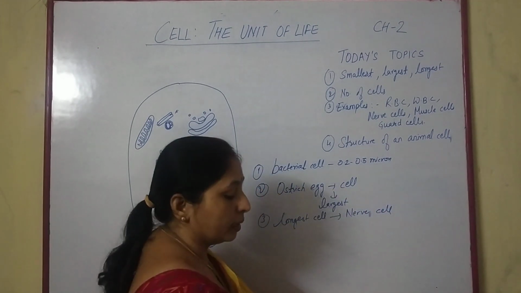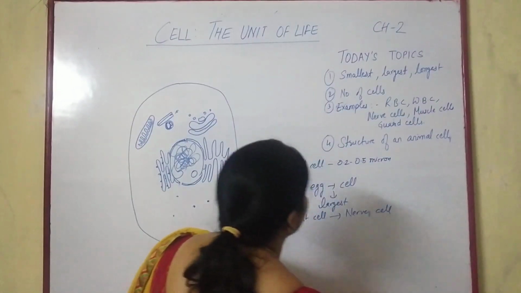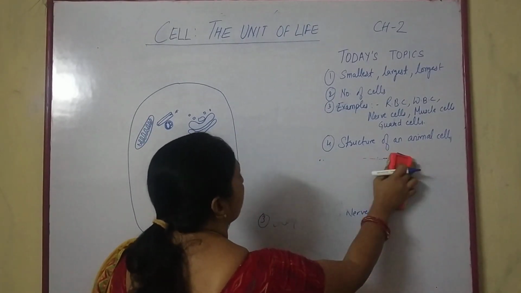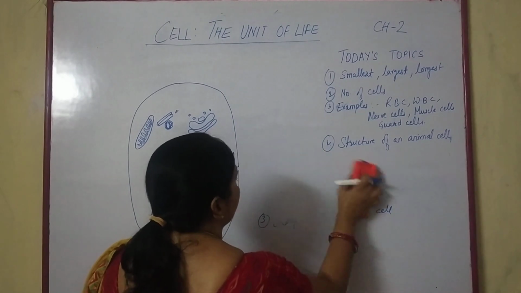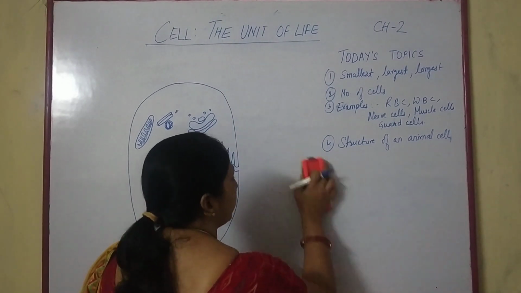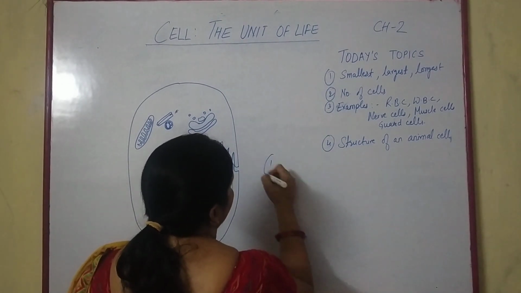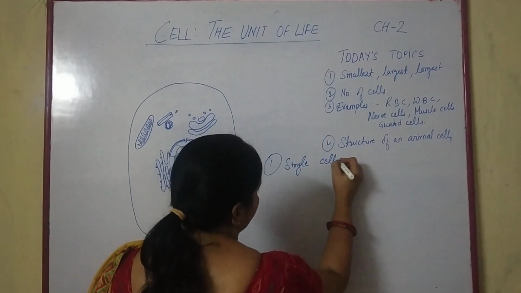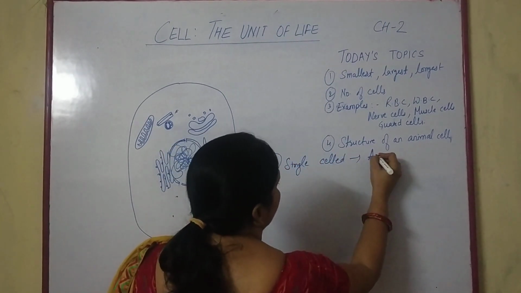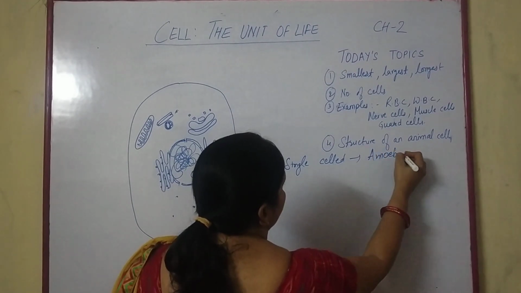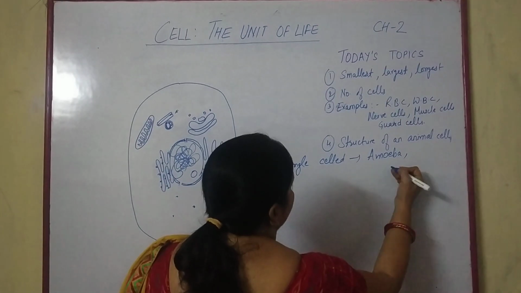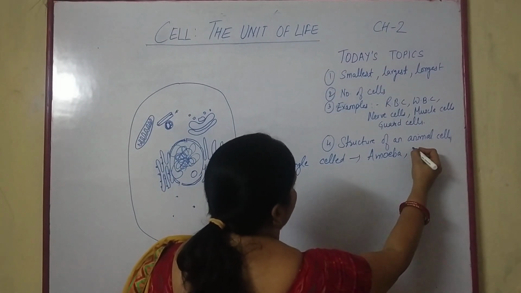Next is based on the number of cells. Based on the number of cells, they may be single celled, multicellular, or they may be few celled. Single celled organisms, as I have discussed in the previous topic, are amoeba and euglena.